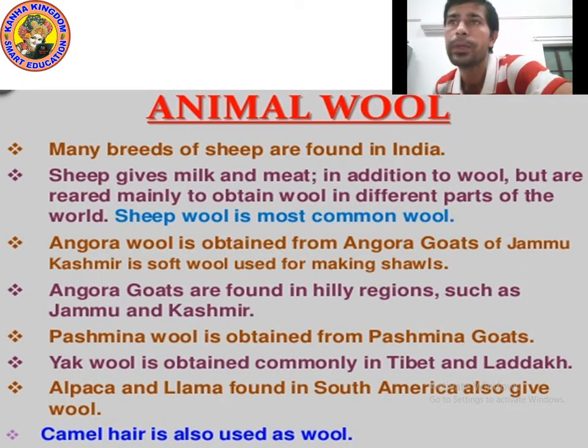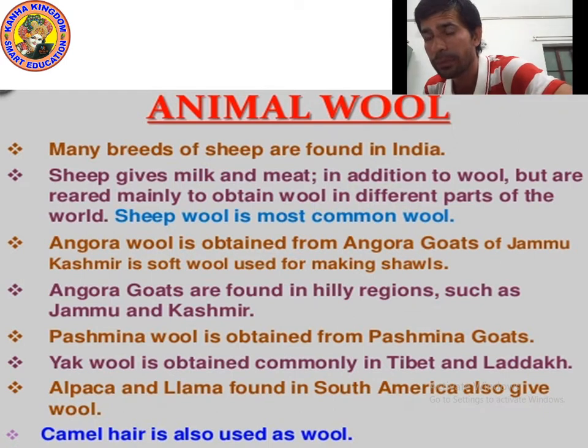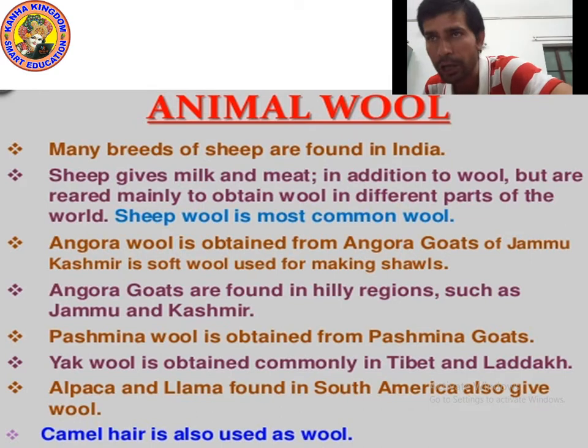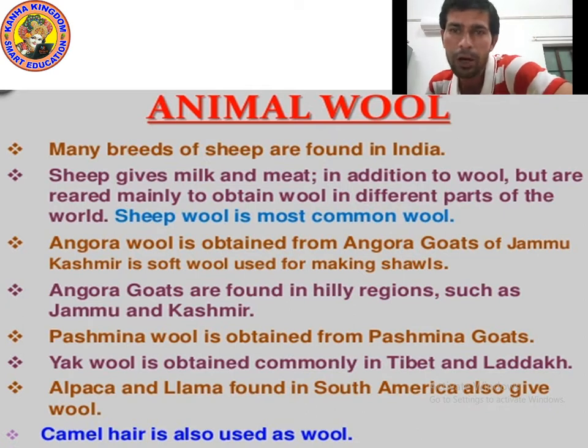Next point, Pashmina wool is obtained from the Pashmina goat. There is one more goat, the Pashmina goat, or you can also call it the Kashmiri goat, which is found in Kashmir. We use their fleece to make Pashmina wool, and Pashmina wool is used to make Pashmina shawls. And yak wool is obtained commonly in Tibet and Ladakh. Yak is found in Tibet and Ladakh, and its wool is used to make many things.